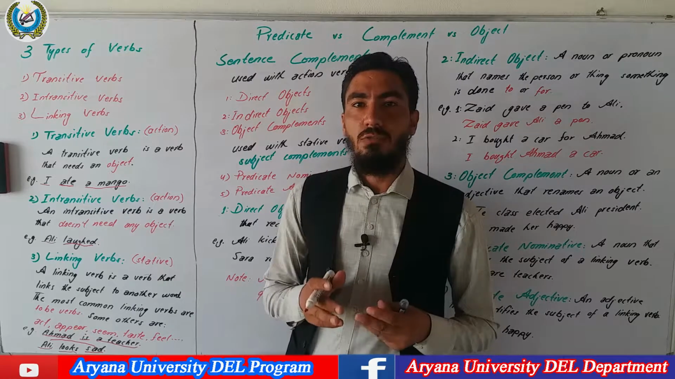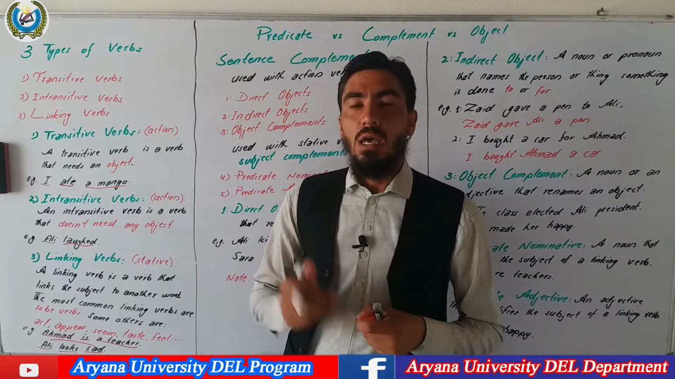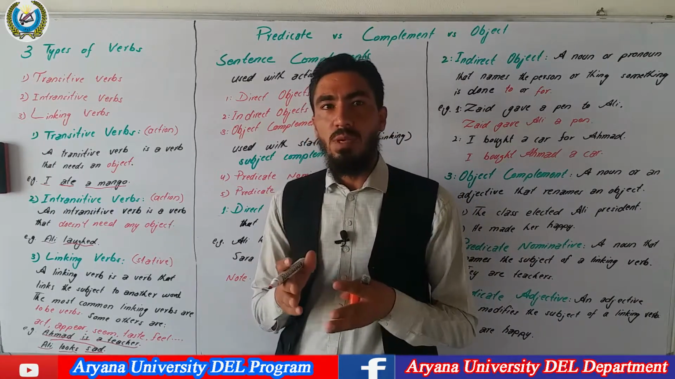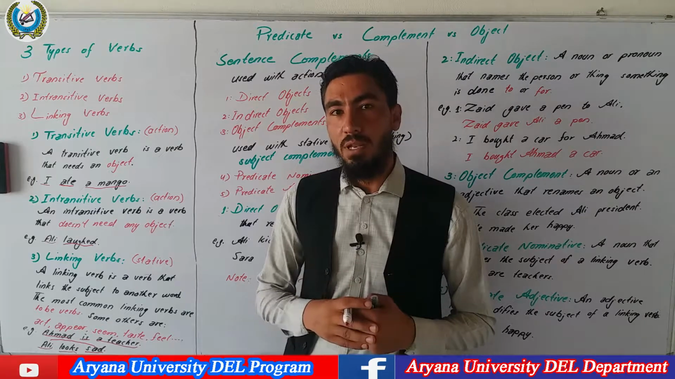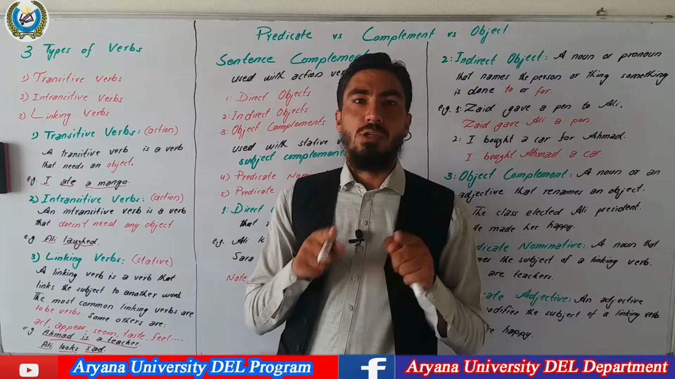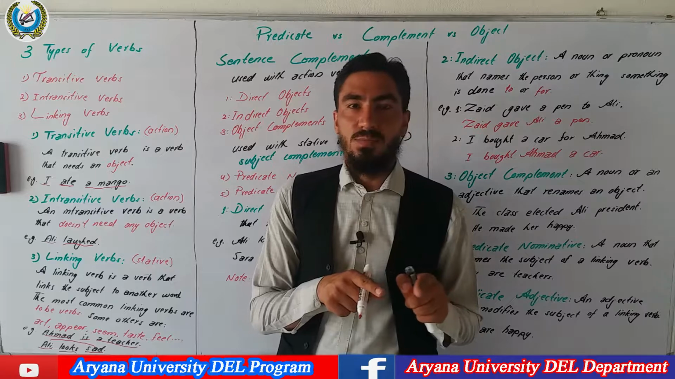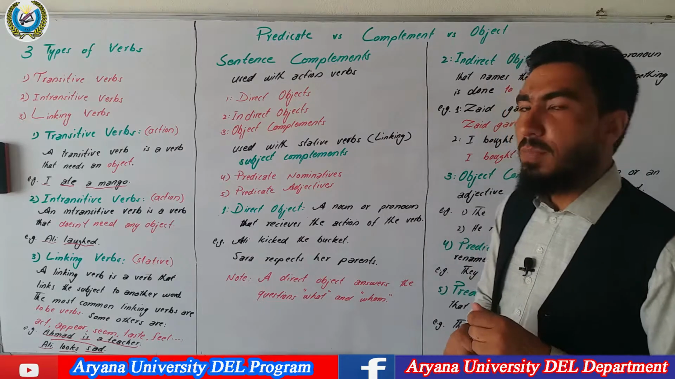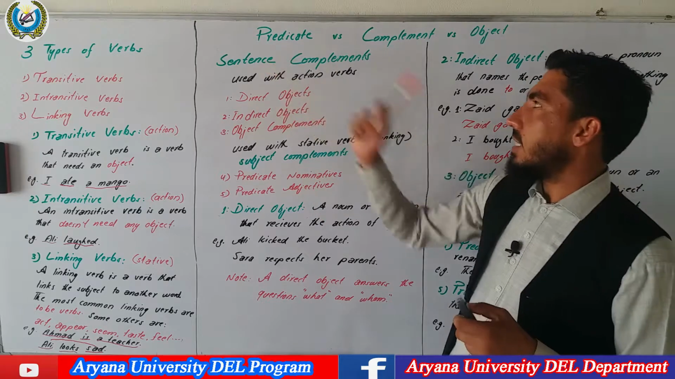So all the linking verbs give the same meaning as a to be verb. If you replace a linking verb with a to be verb, you can still take a similar meaning. So linking verbs only equate the two parts of the sentence. Now, the second part of the lecture is sentence complements.